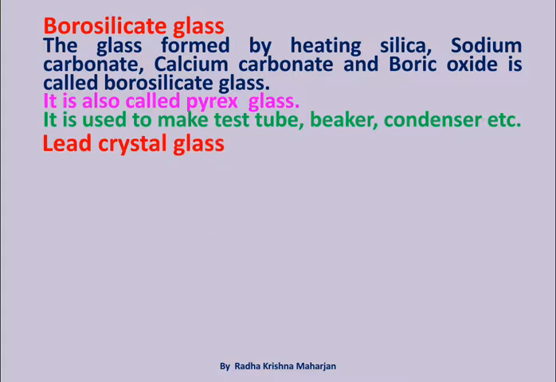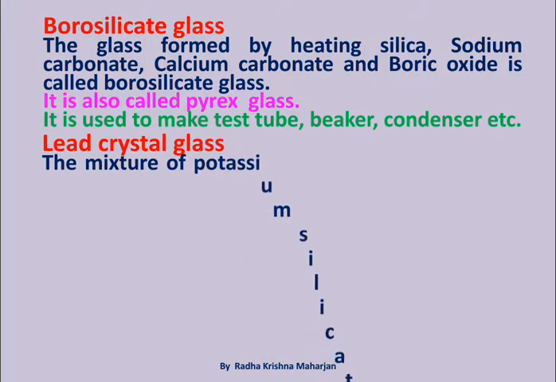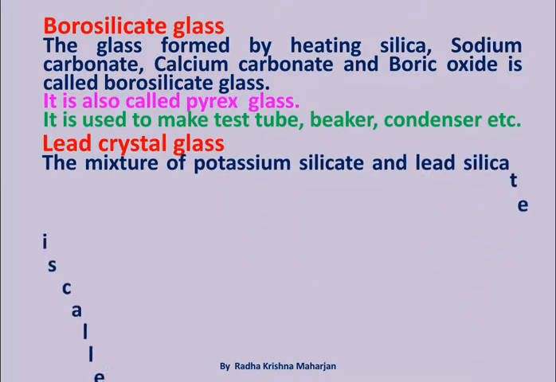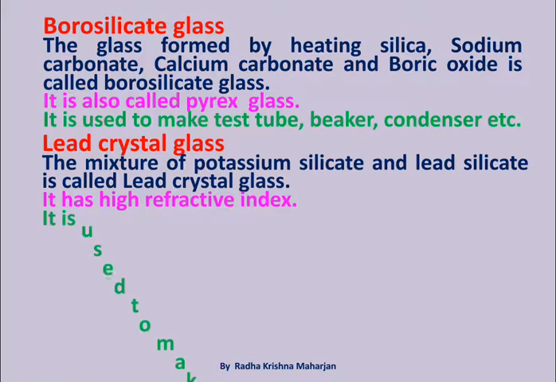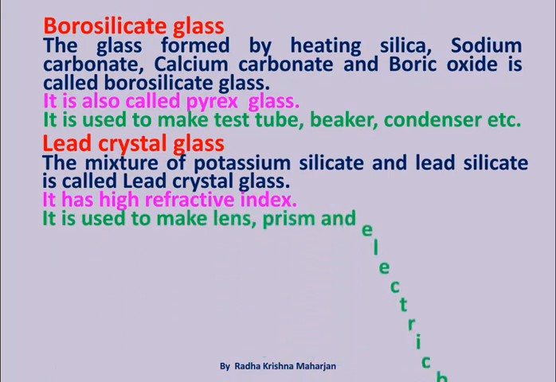Lead crystal glass. The mixture of potassium silicate and lead silicate is called lead crystal glass. It has high refractive index. It is used to make lens, prism, and electric bulb.